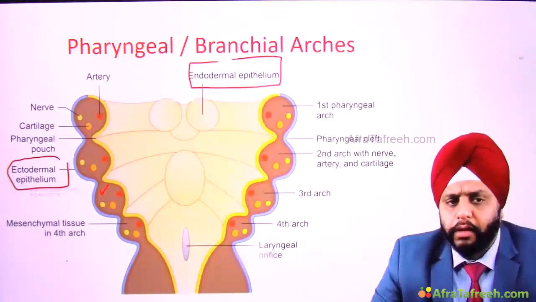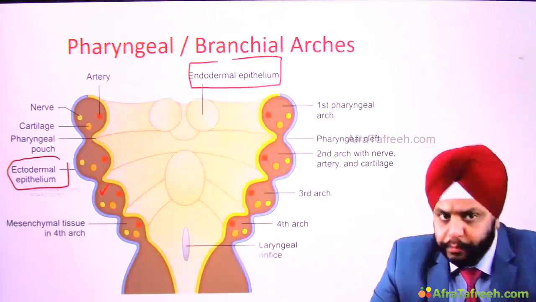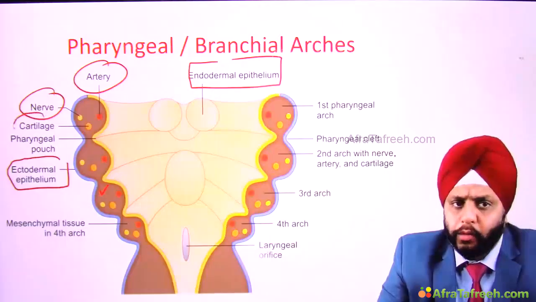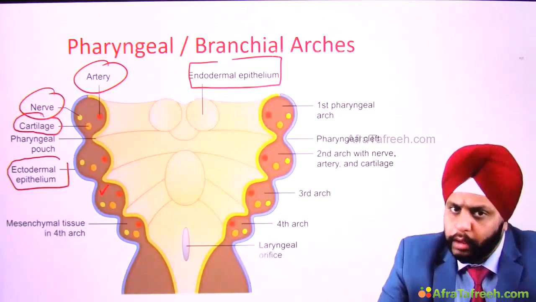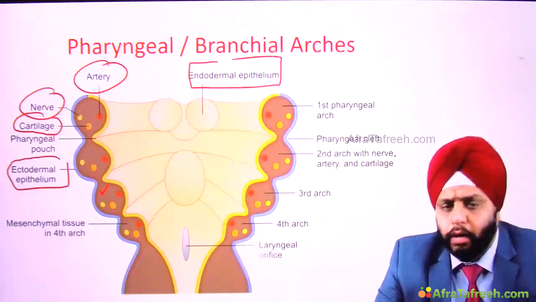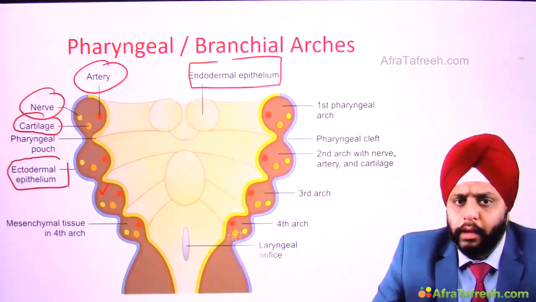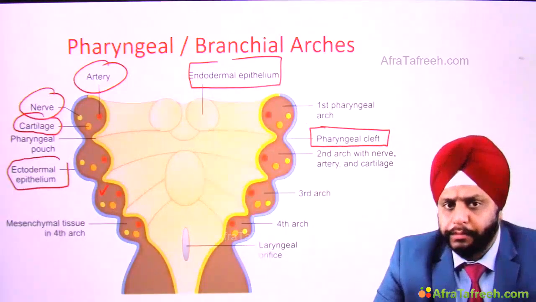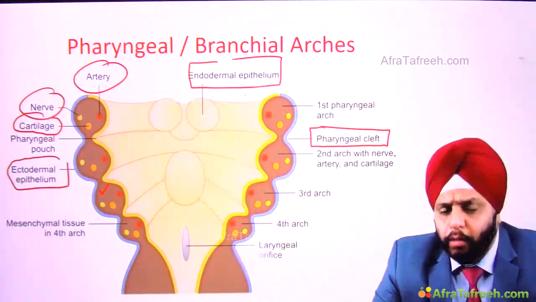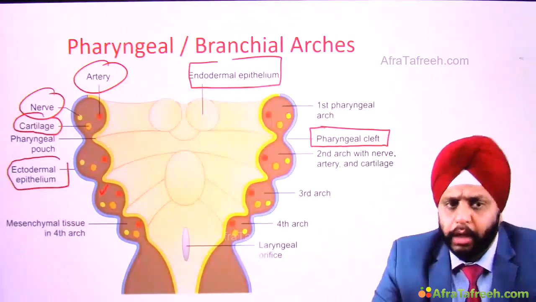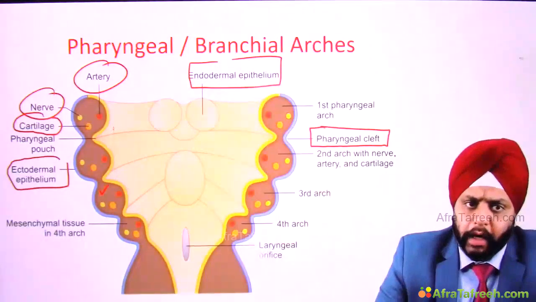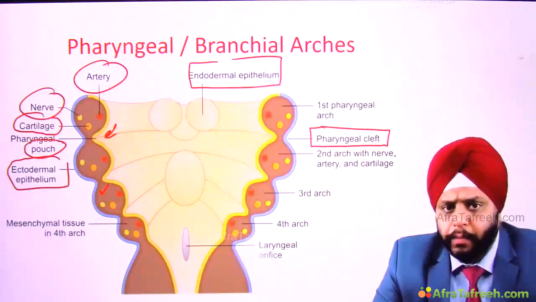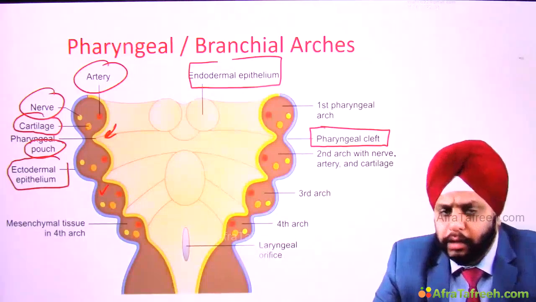So each arch is formed by all the three germ layers. Each arch has its own blood supply, nerve supply, and forms its own muscles and cartilage, right? Each arch on the ectodermal side has a pharyngeal cleft, or an ectodermal cleft. Between each arch on the ectodermal side there is a cleft, and on the endodermal side there is a pouch, right? So on the endodermal side there is a pouch, on the ectodermal side there is a cleft.